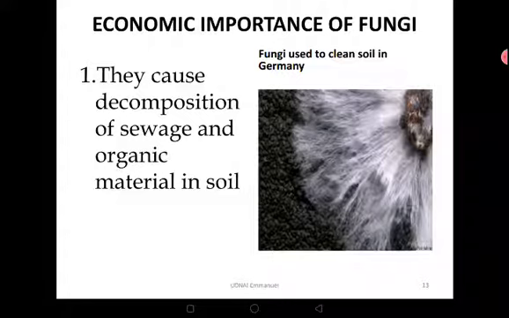So let's look at the economic importance of fungi, the advantages and disadvantages of members of this kingdom. Some of them cause decomposition of sewage and organic matter in the soil, which I think is good. So they use fungi for decomposition, for treatment of sewage. They decompose it, break down the sewage particles. And then also organic matter in the soil to release manure, which is good for agriculturists.